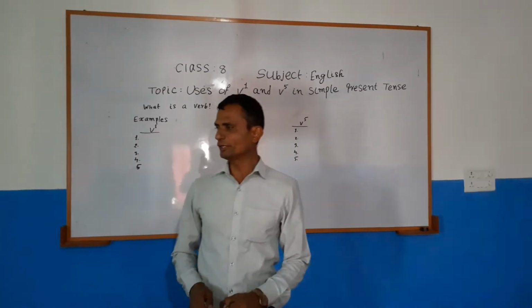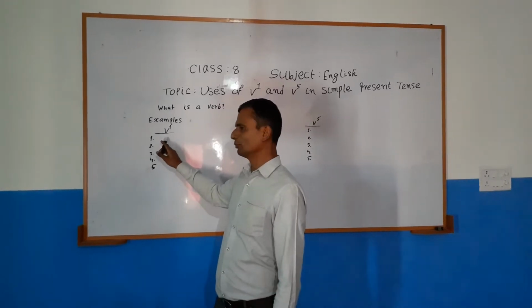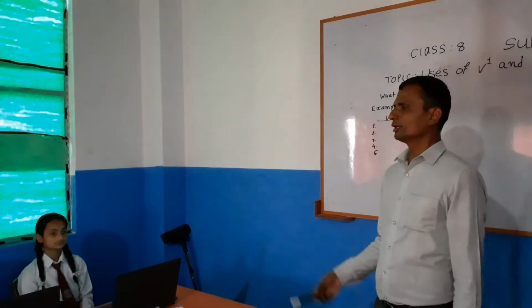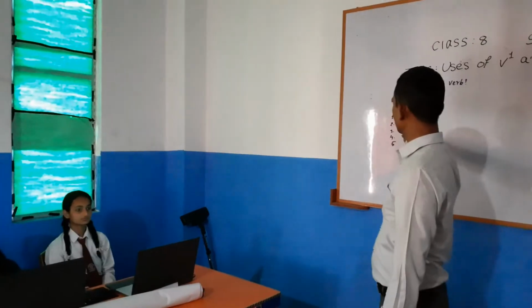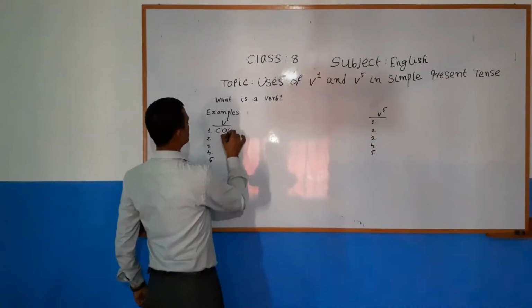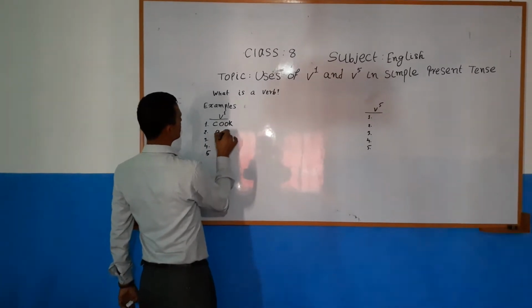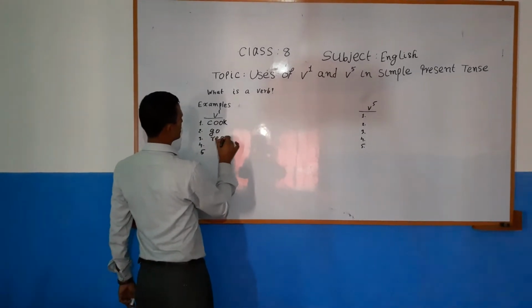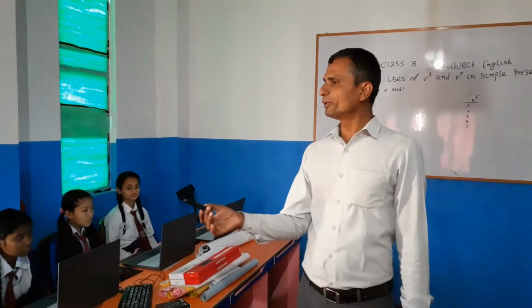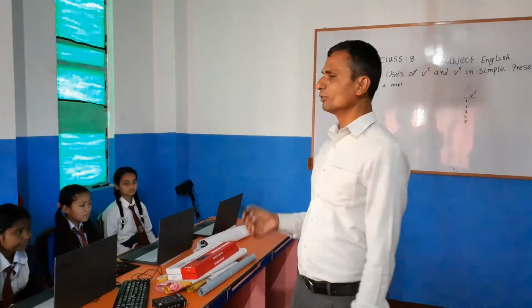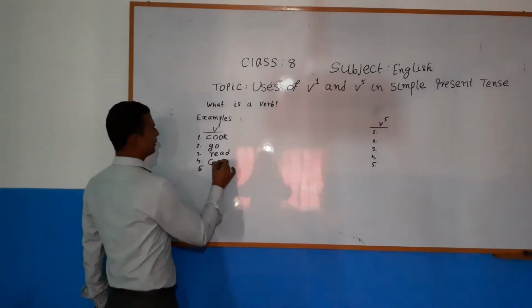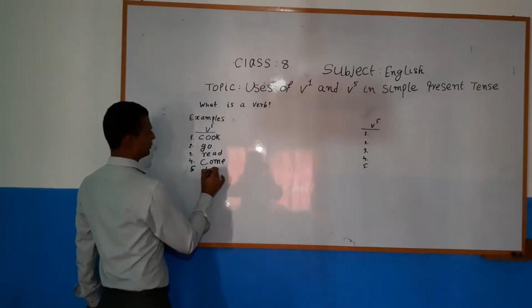Students, now I need some examples of verb 1 from you. From group A, who is going to say the examples of verb 1? Three examples of verb 1 are cook, go, read. Thank you. Now group B, who will tell two examples of verb 1? Two examples of verb 1 are come and do. Thank you.